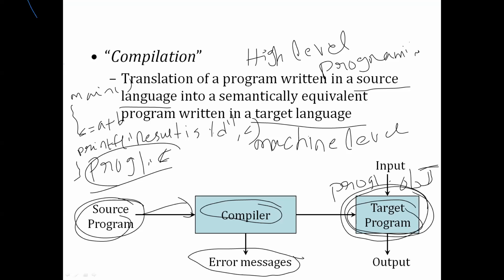Means the total program is converted into machine level code, and it is stored somewhere. When you are working with C, it is stored in an .obj file. When you are working with Java, it is stored in a .class file.